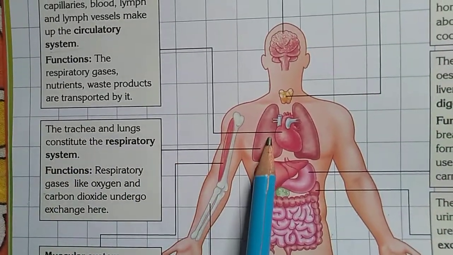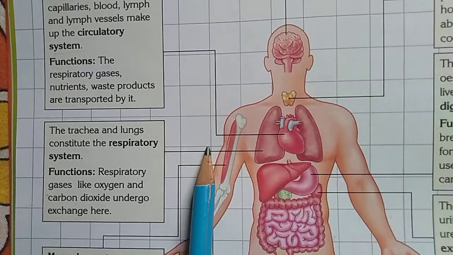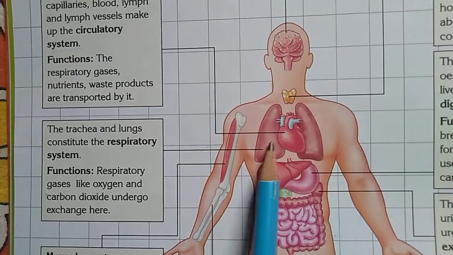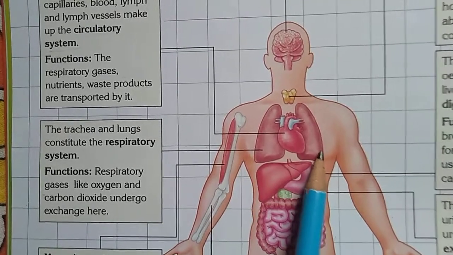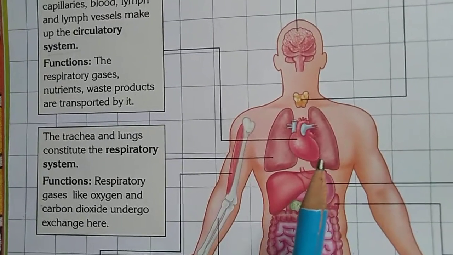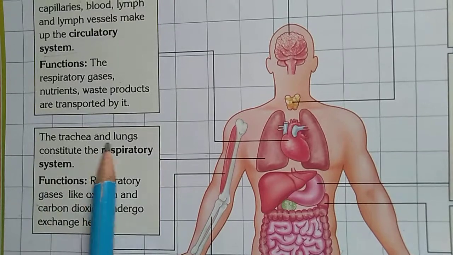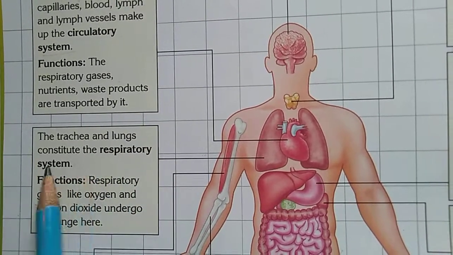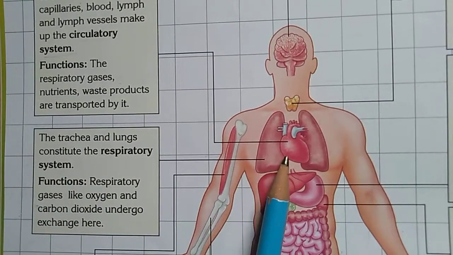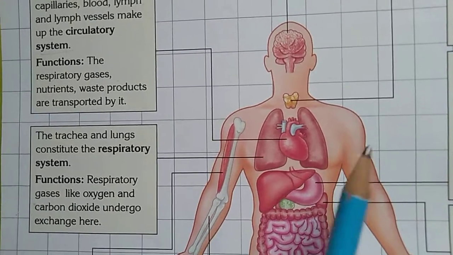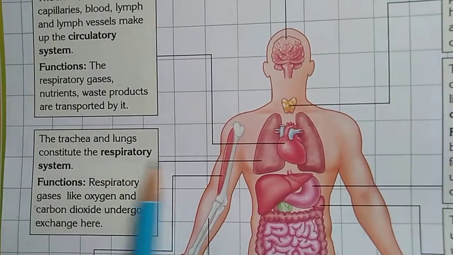Next you see the respiratory system. So look here, this is our respiratory system. In Bengali you can say fusfus. Okay, so this is the respiratory system. The trachea and the lungs constitute the respiratory system. Both these organs make the respiratory system.